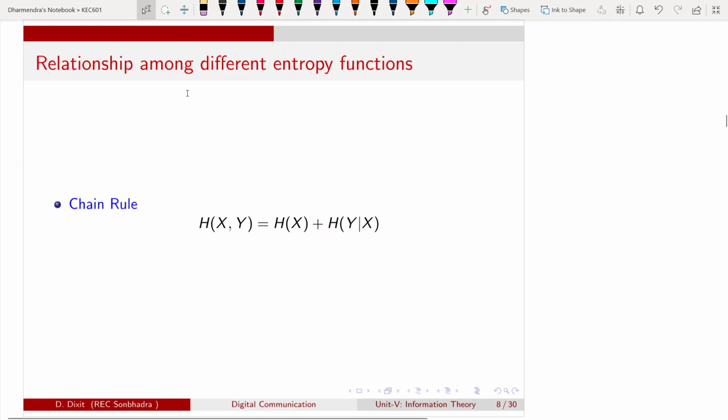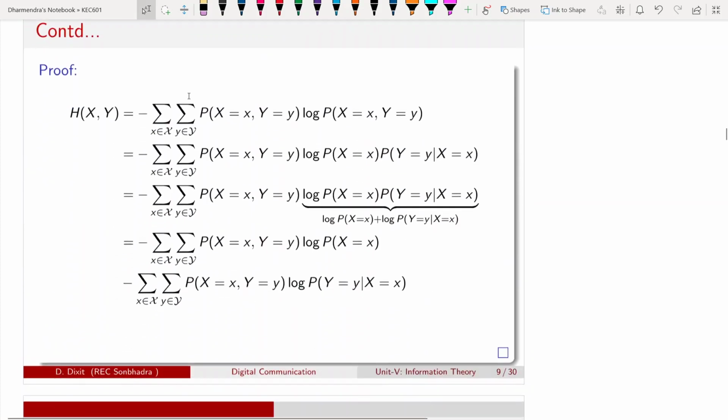Now we will find the relation among the different entropy functions. This is also called the chain rule of entropies. Joint entropy of x comma y is equal to entropy of x plus conditional entropy of y given x. So joint entropy can be written as entropy of x plus conditional entropy of y given x. Let us prove this.